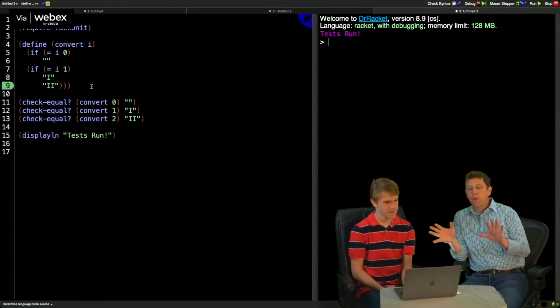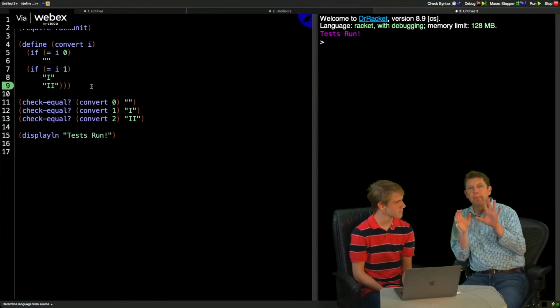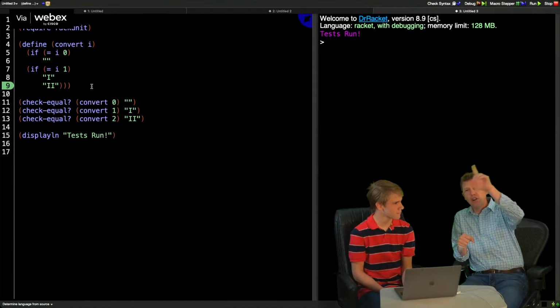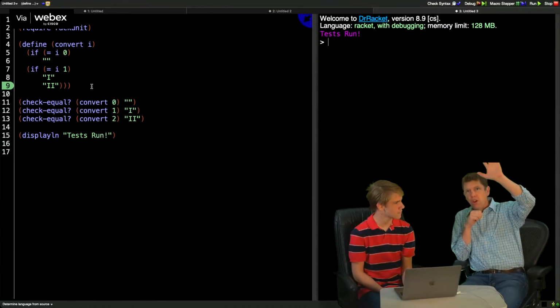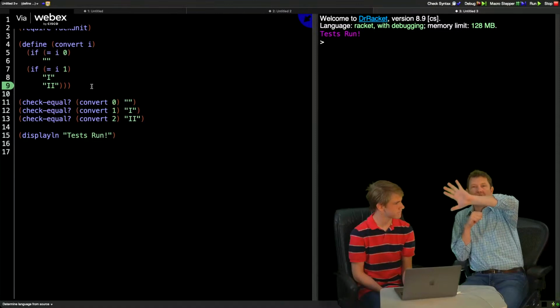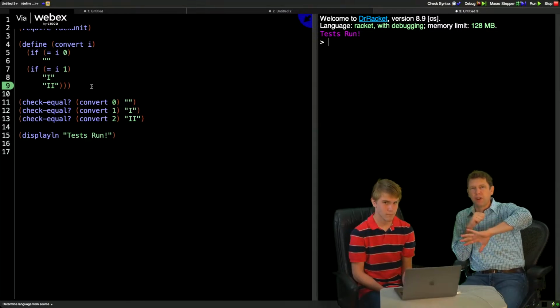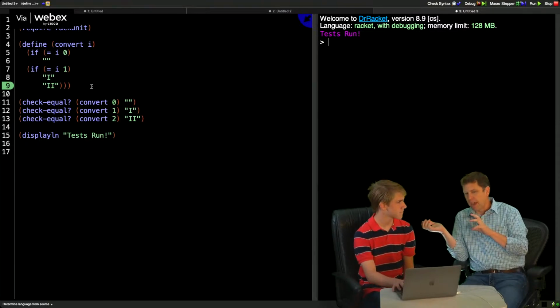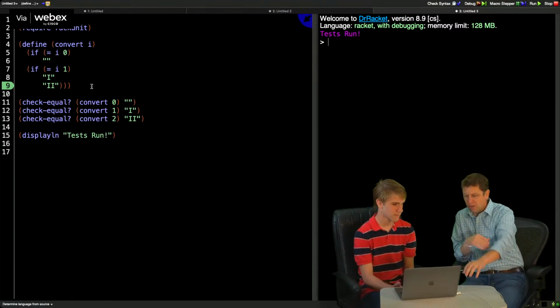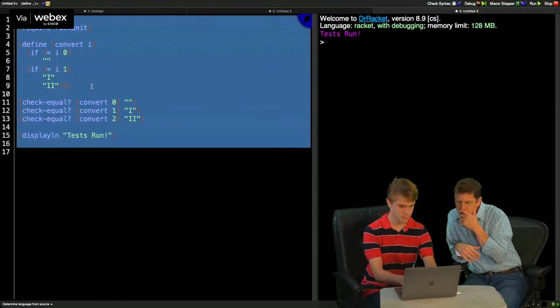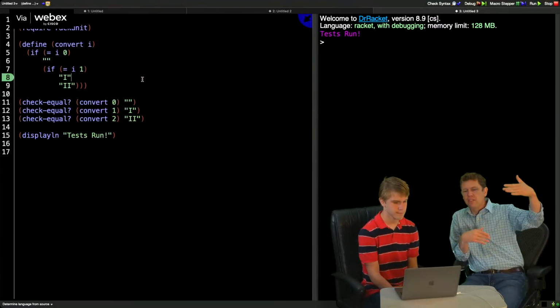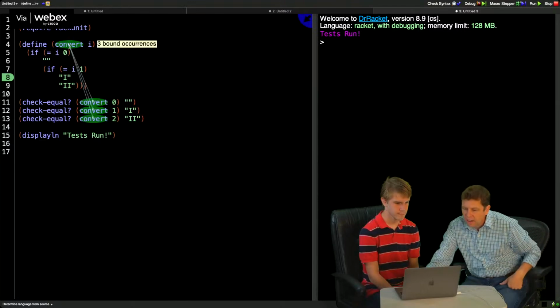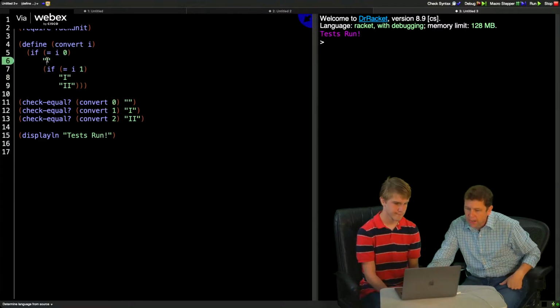Okay, so what we've done now is we've got the simplest thing possible that passed. So in our TDD loop, I should have put it up here, but we start with the broken test. We write the simplest thing that would pass for it, and then there's another stage here. If you leave this stage out, you'll get yourself in trouble. The next stage is to see if there's a way to refactor to make it better. So what Benjamin was asking is, this is kind of messy and dirty. Reindent it, that might make it easier. Okay, so we've got an if statement, and it says, if i equals 0, then return a blank.